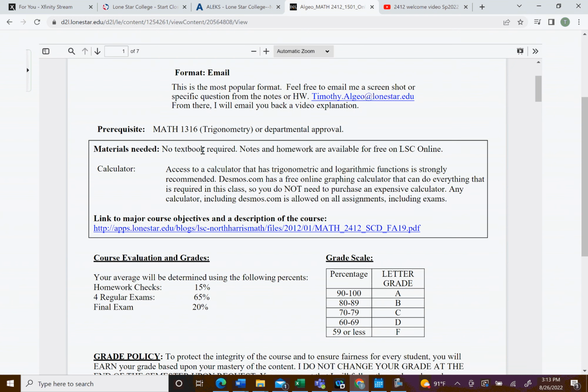Now, as far as calculators, you don't need to run out and spend a bunch of money. If you have a graphing one, that would be nice, but if you don't, you can still be successful. You need to at least have a scientific calculator, which you can grab for about 10 bucks or so. I have a link here for the Desmos calculator, and also have it in D2L. I'll show you that in a moment. Those calculators are pretty nice to work with, and that should be enough to get you through the course.